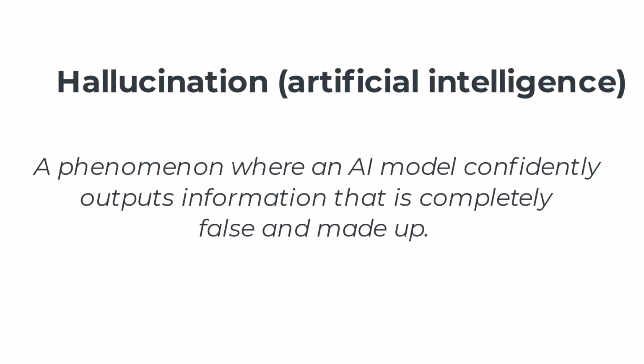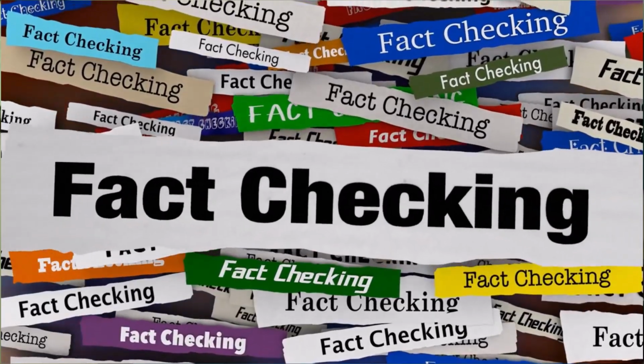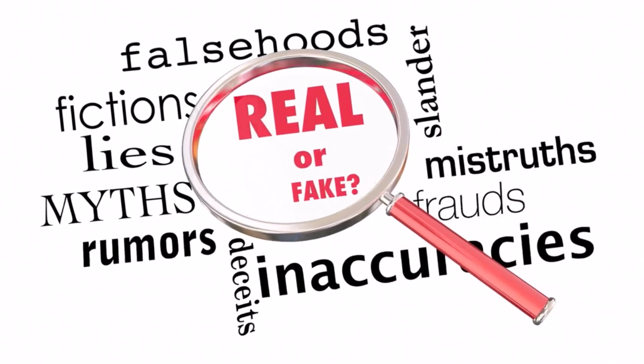What we saw BARD do here is called a hallucination. Understanding the concept of hallucinations is very important if you're going to use large language models like BARD or ChatGPT. A hallucination is when a large language model provides completely false information, but generally it does this in a way that's well presented and makes the information look very credible. A lot of people have been completely fooled and embarrassed by relying on information provided by large language models that turned out to be completely false. The lesson here is that when you're using AI, you need to personally confirm the accuracy of the data and not just rely on the assumption that this data is true.